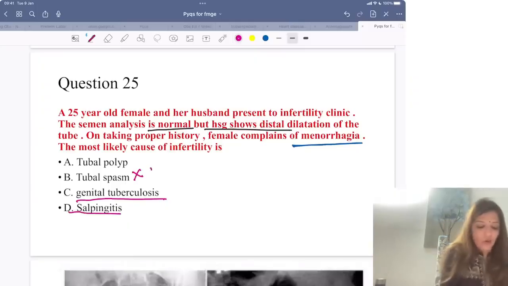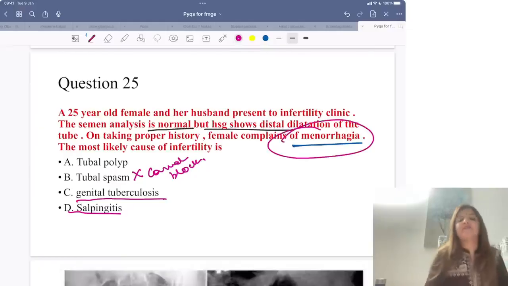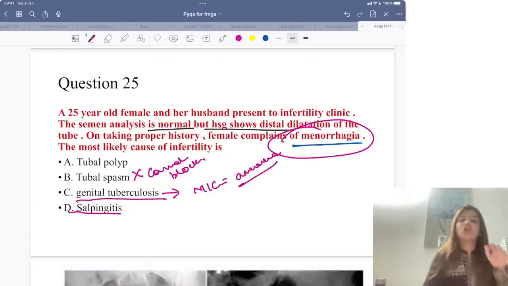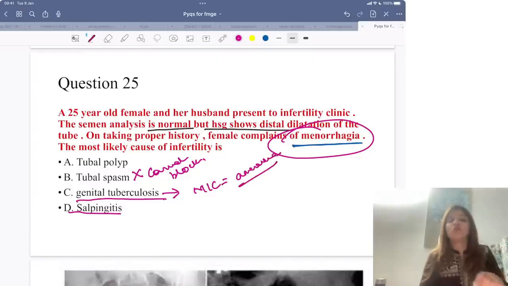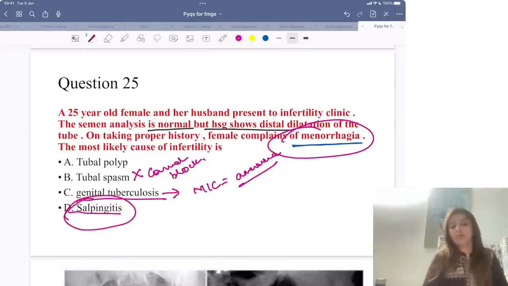Spasm की वजह से cornual block मिलता, right? Now comes this, that the female gives complaints of menorrhagia. TB के patient में जो most common complaint मिलती है, that is amenorrhea. A patient of TB is going to come to you with amenorrhea, right. Menorrhagia की complaint मिलती है salpingitis में. So over here answer is going to be salpingitis.